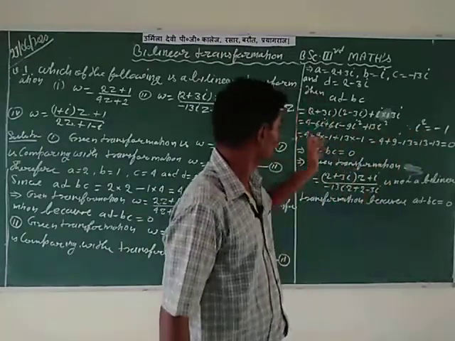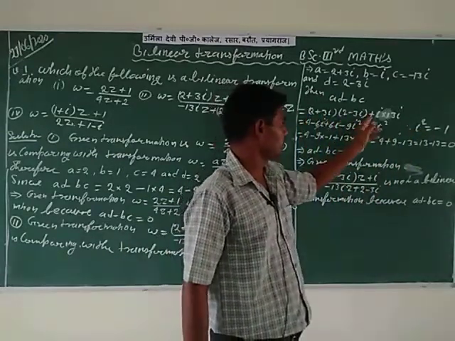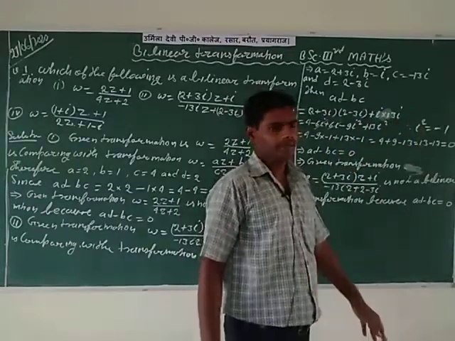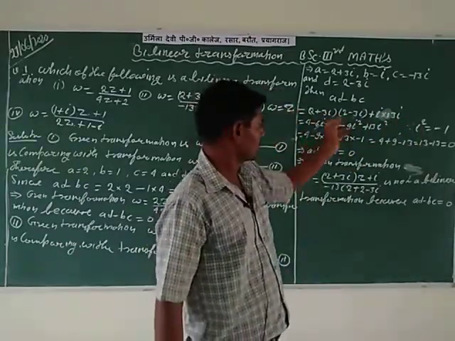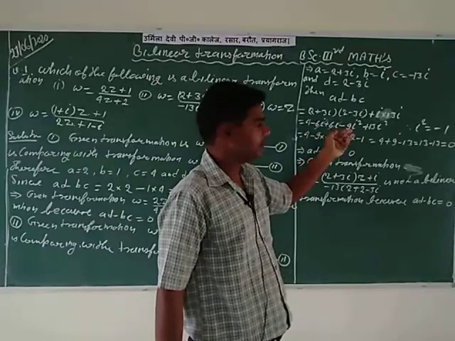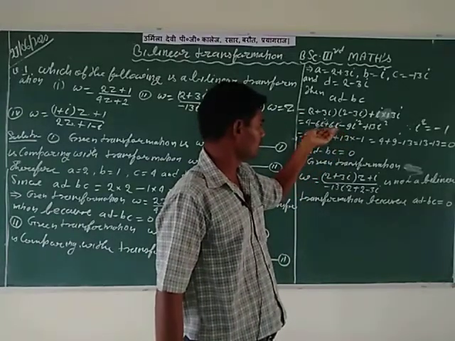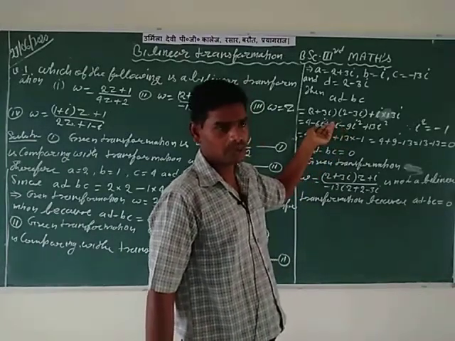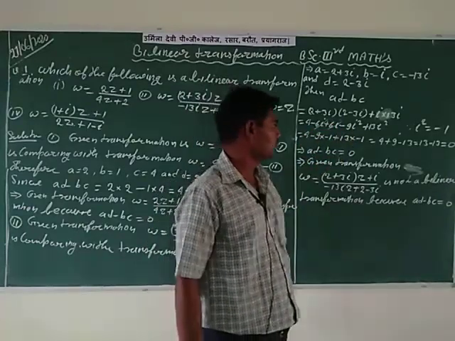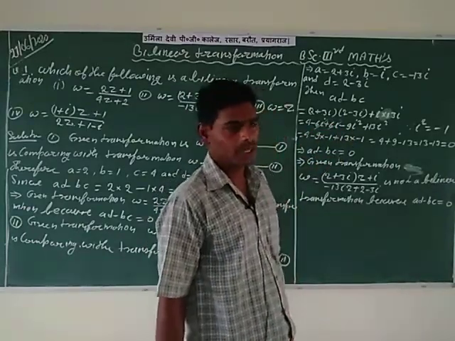So (2 plus 3i)(2 minus 3i) plus i into 13i. This multiplication is equal to a square minus b square. So therefore minus 6i plus 6i cancel each other, and minus 9i square remains.